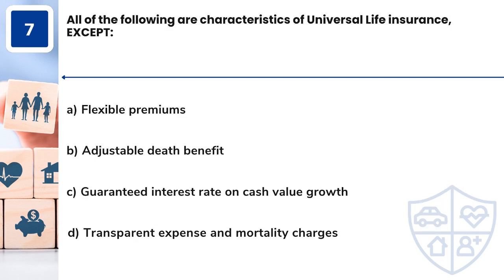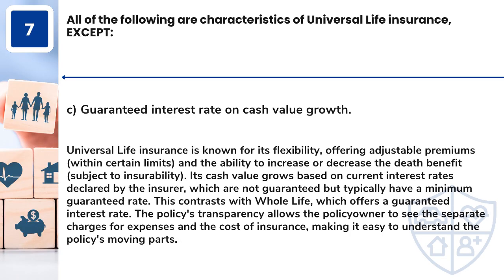Question 7. All of the following are characteristics of universal life insurance, except: A. Flexible premiums. B. Adjustable death benefit. C. Guaranteed interest rate on cash value growth. D. Transparent expense and mortality charges. Answer: C. Guaranteed interest rate on cash value growth.